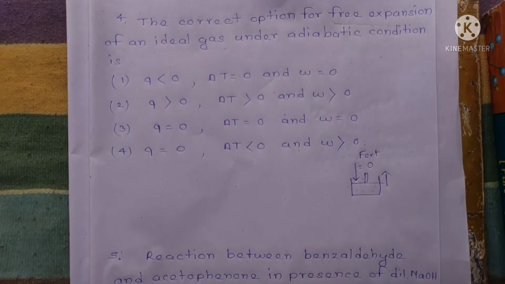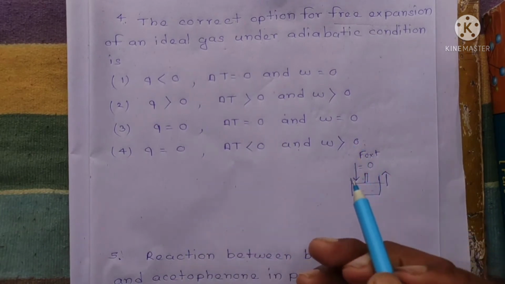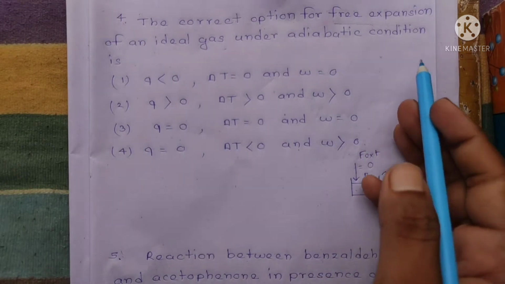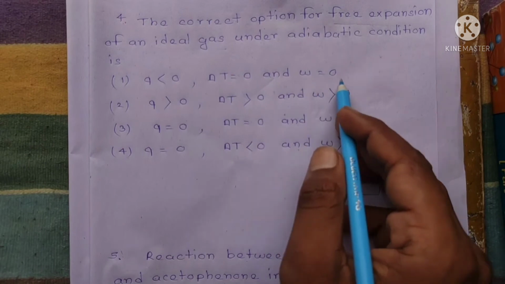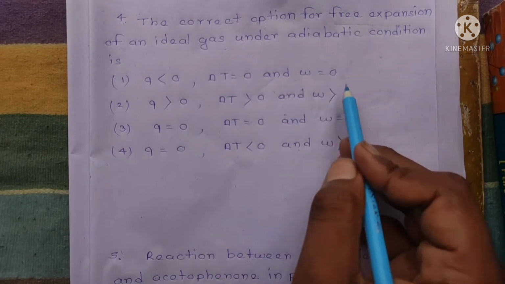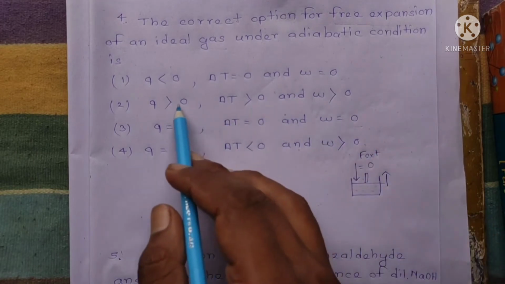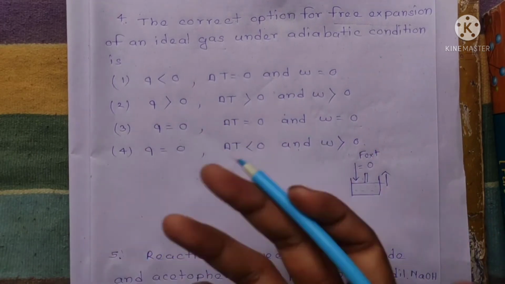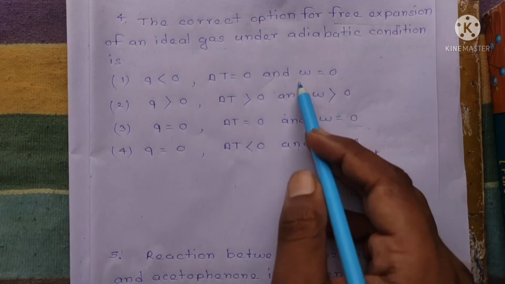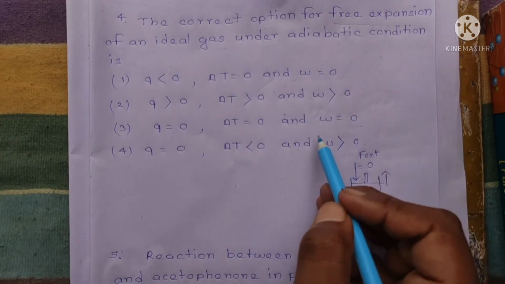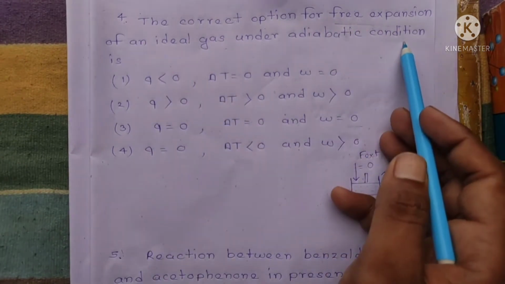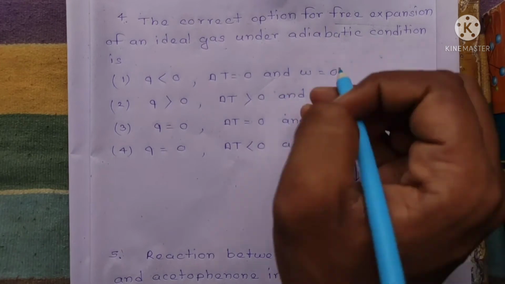Okay, so when a gas expands freely, the work done is equal to 0. Now the options 2 and 4 are eliminated automatically because we know that the correct option will contain W equal to 0, because it is a free expansion case. Now adiabatic condition, what does adiabatic mean?